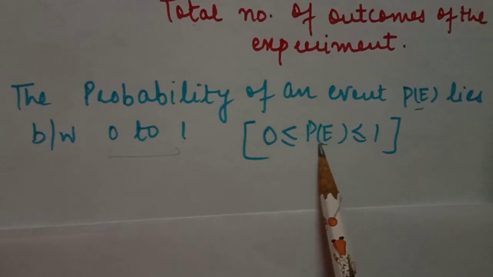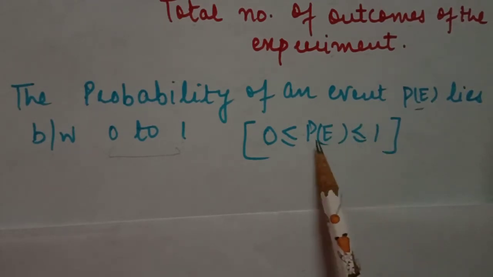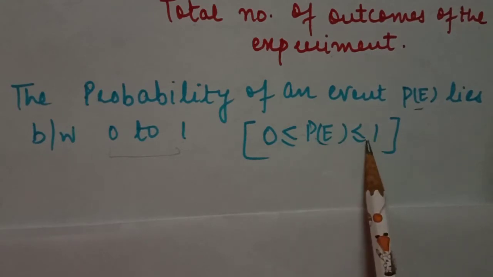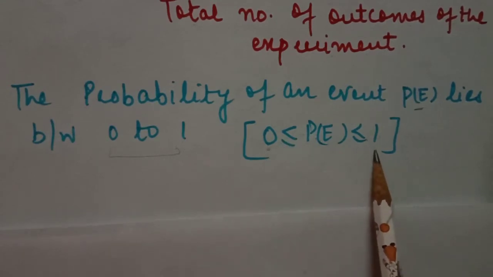And it is equal to 1 or less than 1. So students, the probability of an event can never be less than 0 and can never be greater than 1.